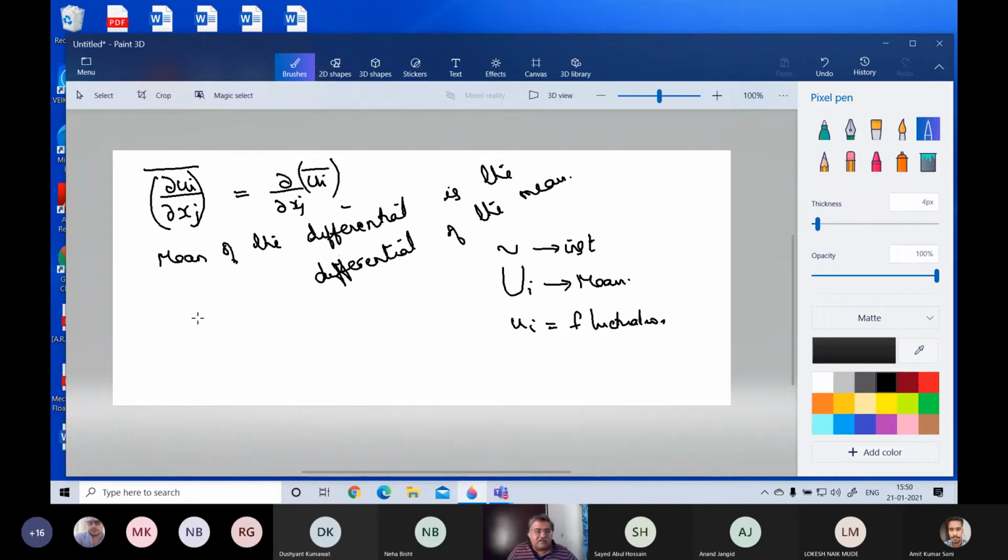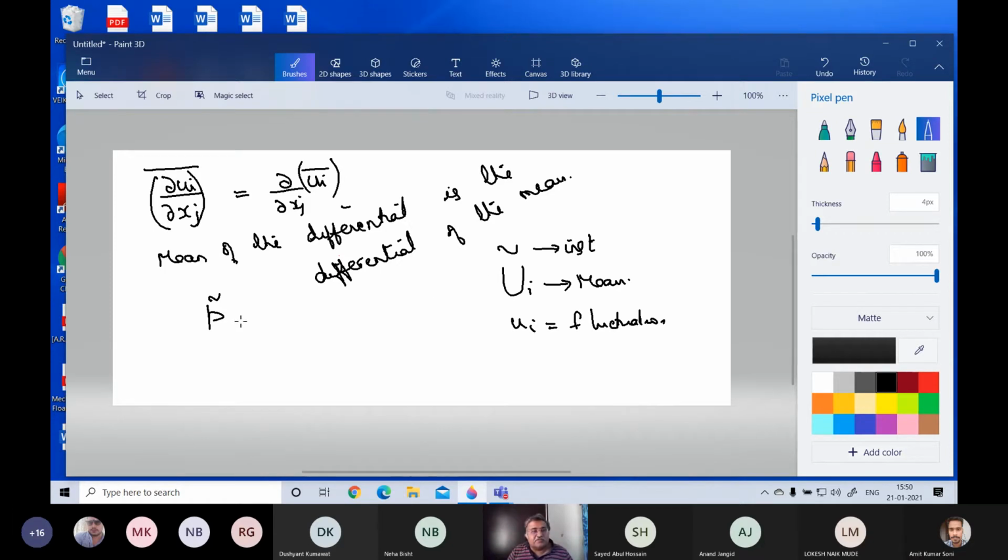Then basically you do this for everything. In a turbulent flow field, you will have the velocity ui, an instantaneous velocity field. Basically the velocity field is changing continuously.